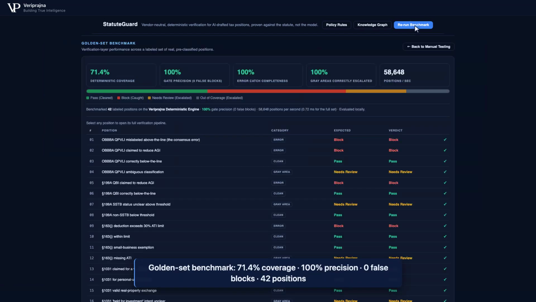None of this is anecdote. Run the benchmark across a labeled set of 42 real pre-classified positions. Deterministic coverage, 71.4%, resolved without escalation. Gate precision, 100% with 0 false blocks. Error catch and correct escalation, both 100%. These describe the layer's coverage and precision, and they hold at any model quality.